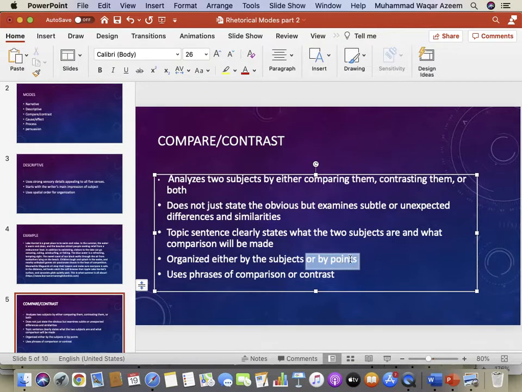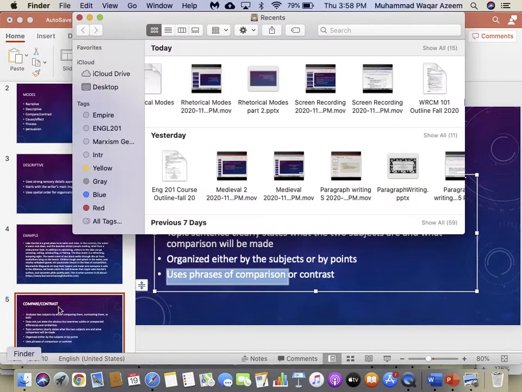On the other hand, if you organize by points, then you move from point to point. For example, you can first compare both things on the basis of their color. Then in the second point, you can compare them on the basis of their size. And in the third, you can compare them on the basis of their texture, or their context, or where they are found. It's very important to use phrases of comparison and contrast. We will look at an example that will make things a little more clear.